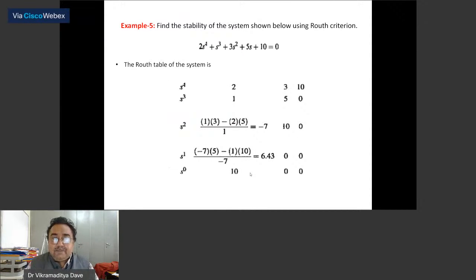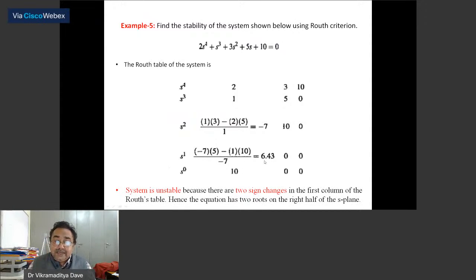So let us take another example. It is of order 4, so s to the power 4, 3, 2, 1, 0. Write down 2, 3, 10 in the first row, then 1, 5 and 0 in the second row. Now with the help of these two rows, you determine the other coefficients of the Routh array. It is minus 7, 10. It is 6.43, 0, 10. Now if you look at the first column, this is plus, this is plus, but this is minus, and this is again plus. So again two sign changes are there, which clearly indicates that two poles are lying in the right half of the s plane and the system is unstable.